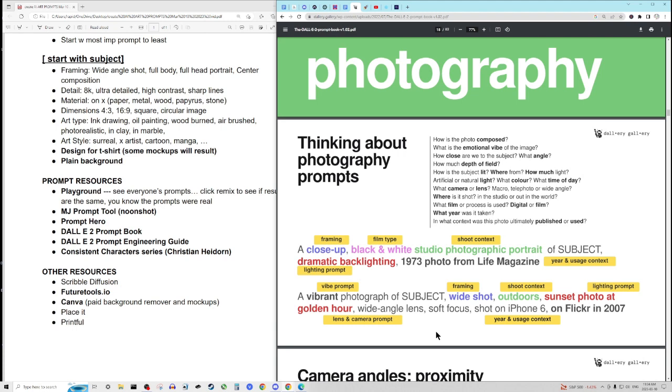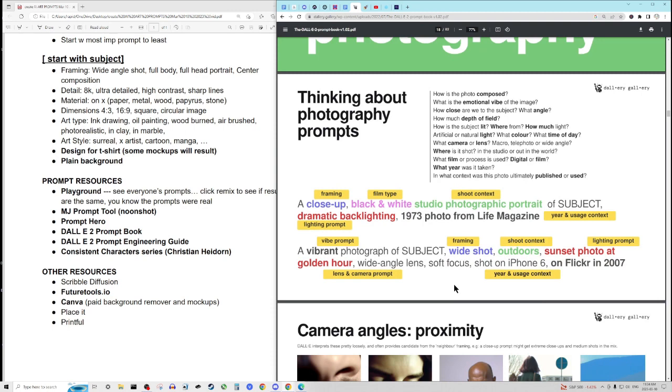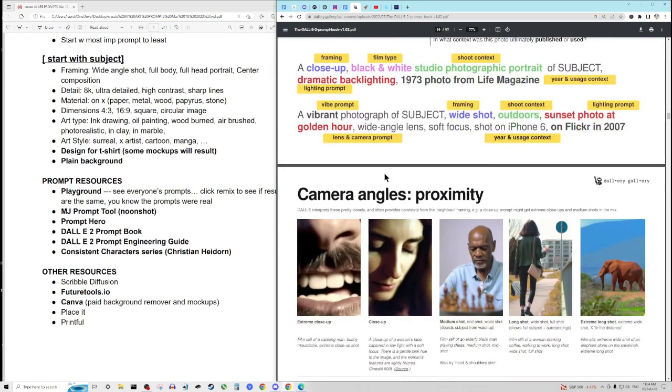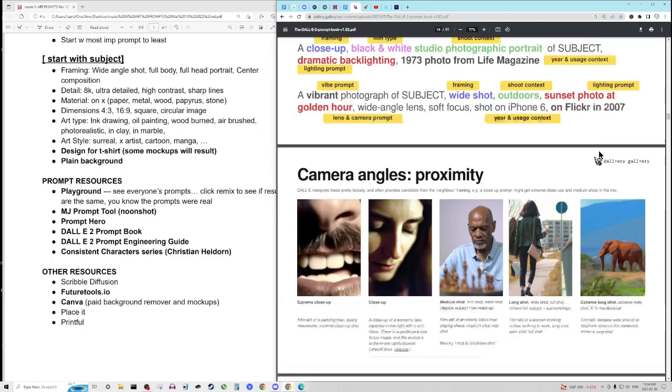Even if it's not an actual photograph that you're creating, you can use the same type of language in terms of the framing and the lighting, and a lot of these other concepts, even if it turns out that it's animated or it's not a photorealistic image. So this type of construction could be extrapolated to other contexts.